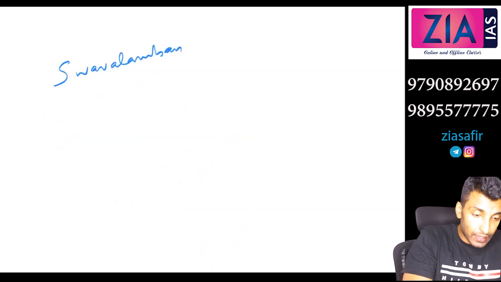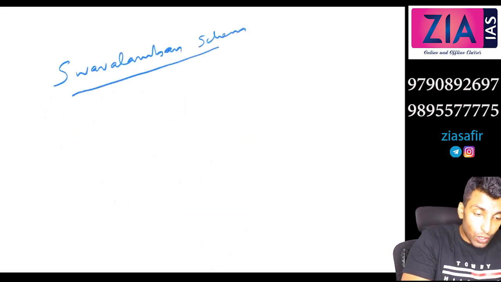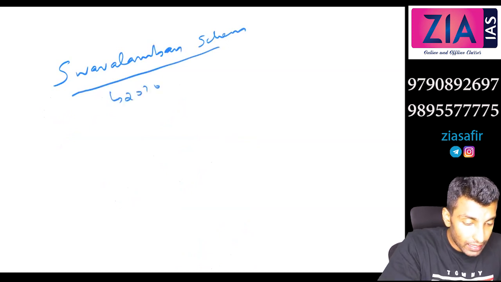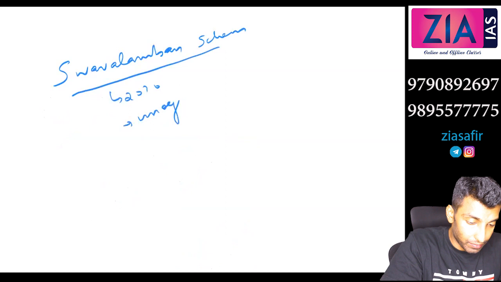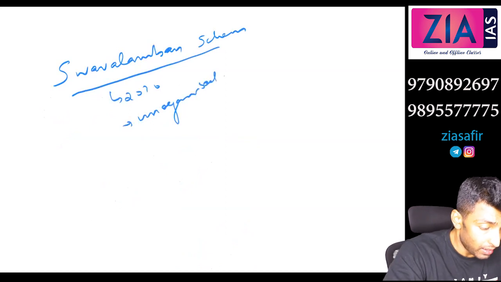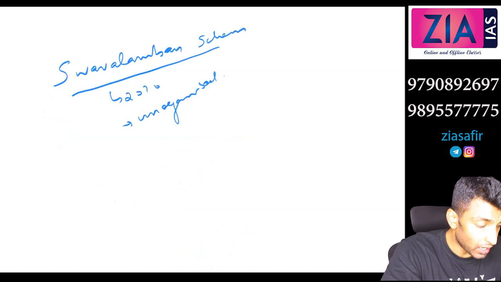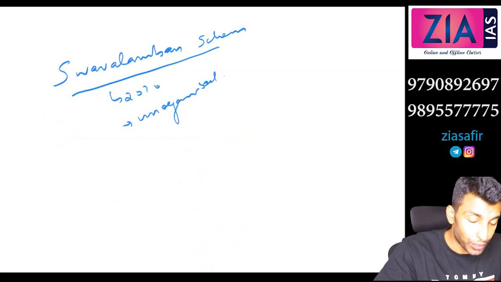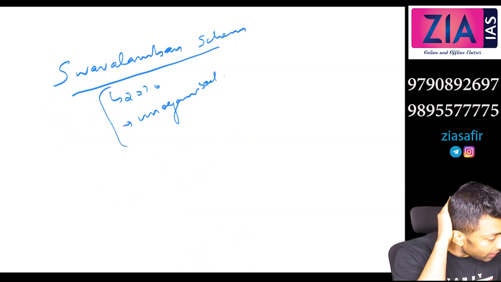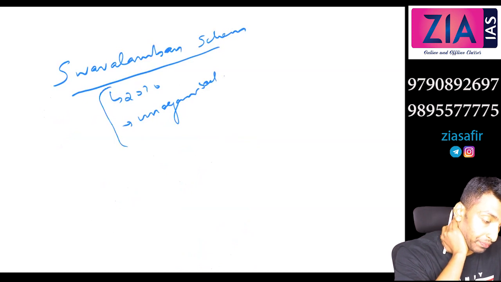Swavalamban scheme. It was launched in 2010. It is basically for the unorganized sector, that means those people who are not covered under any statutory pension scheme. Those people who are not covered under any other pension scheme, Swavalamban is applicable for them.